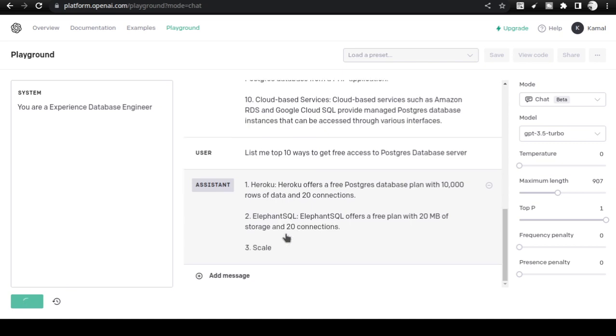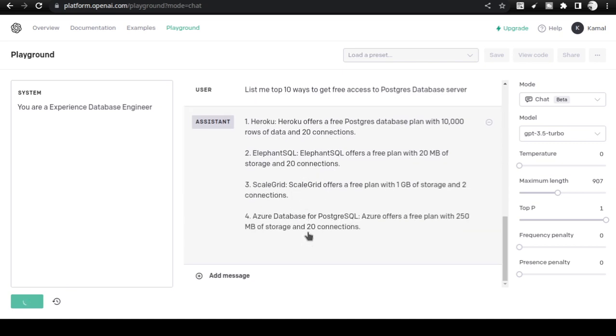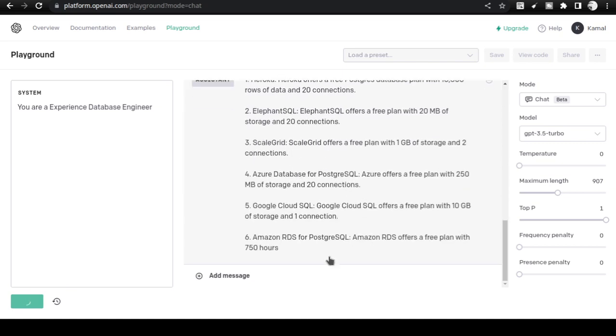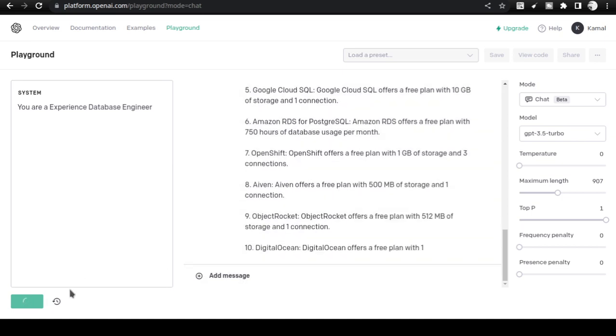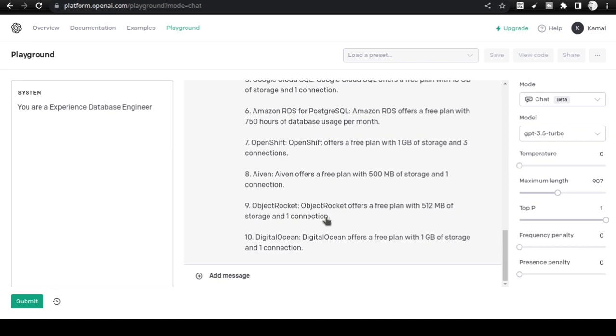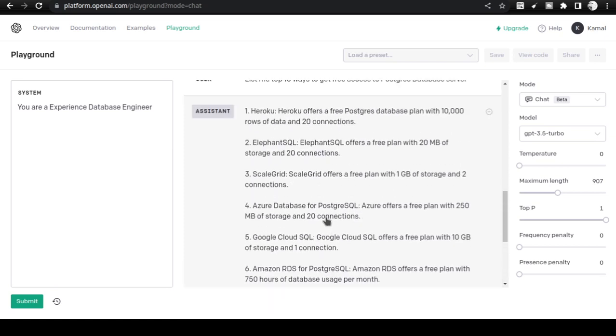First and foremost, Heroku. Second is SQL and ScaleGrid, Azure Database, Google SQL, Amazon RDS, OpenShift. All these are viable options. But one of the things that it missed is that all of these we can actually use, but you have to have some kind of free plan or some kind of setup with them, like a free plan for 1 GB, a free plan for 20 MB storage, and this gives 10,000 rows. All these are very minimal.